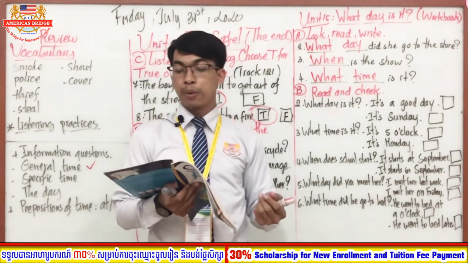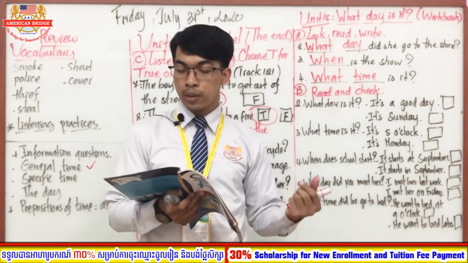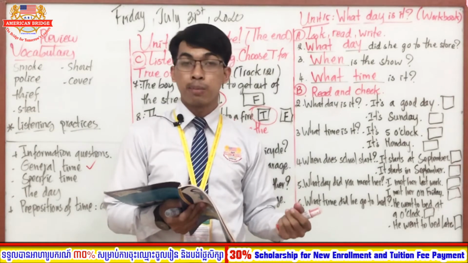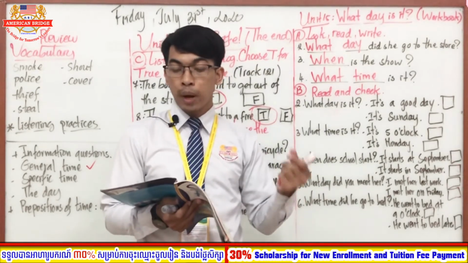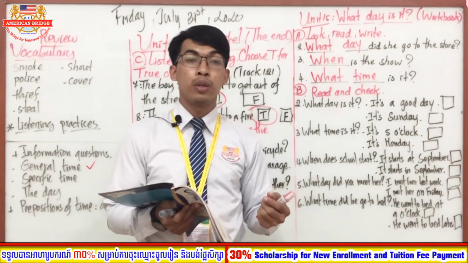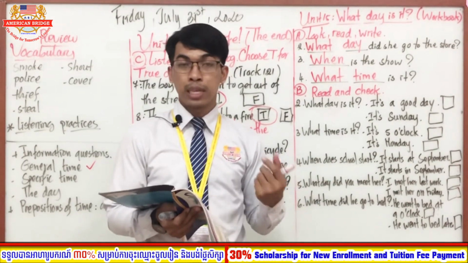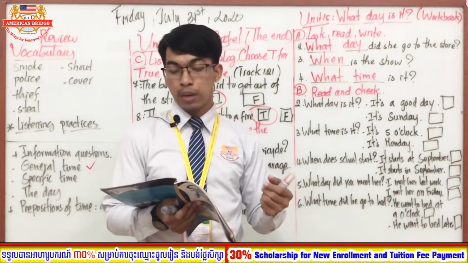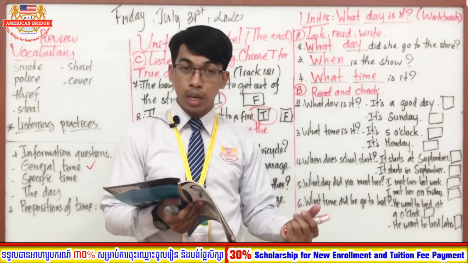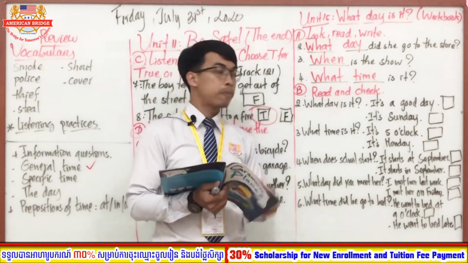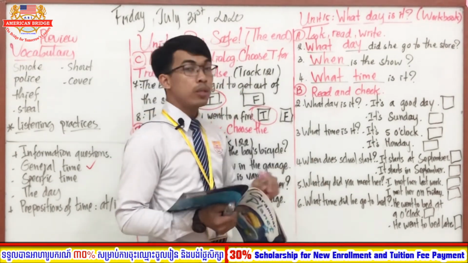So we have the first one. It is on January 21st. It is 3 o'clock. So it is about the general time, right? We use "when is the birthday." So you have to use, yes, very good. So it is on January 21st. Okay, we do not focus about time, right? Good. So we have to choose the first one. Put a check mark, everyone. Now let's move on to number 2.